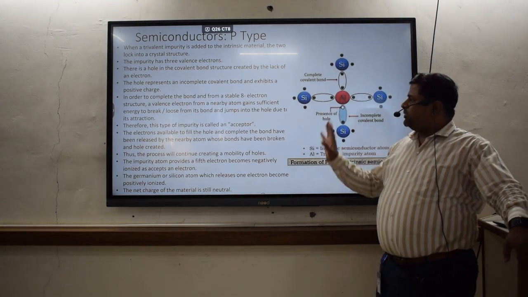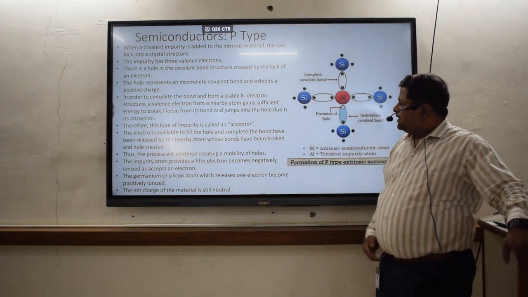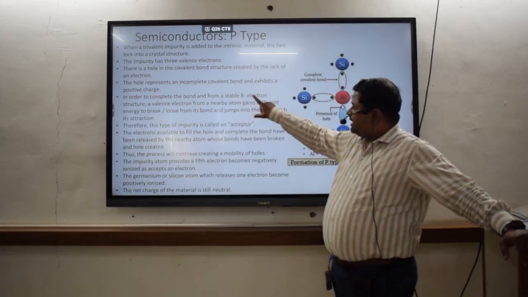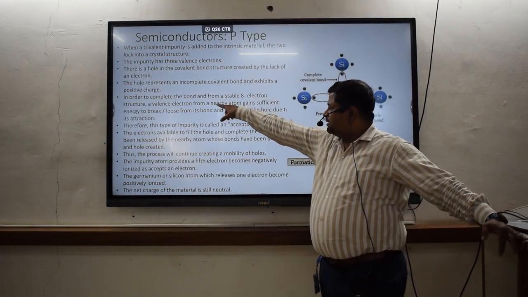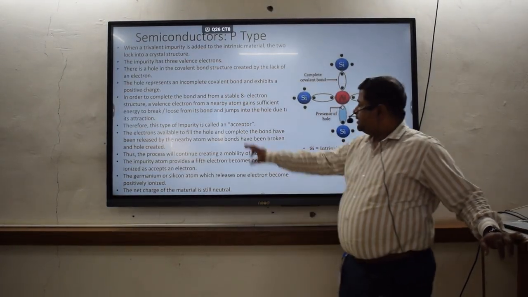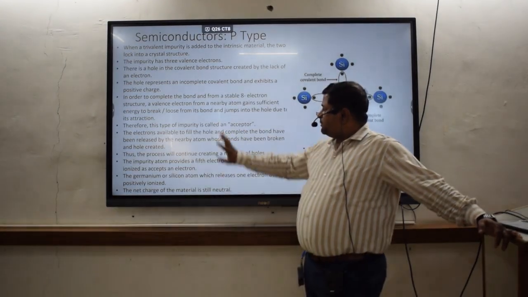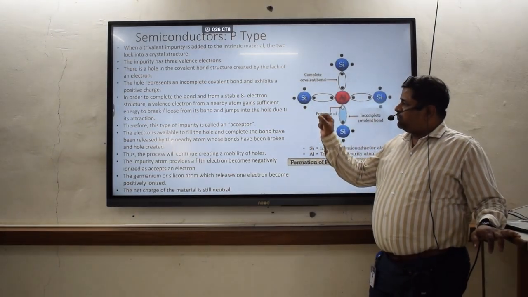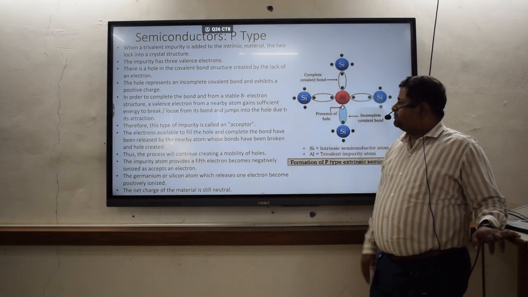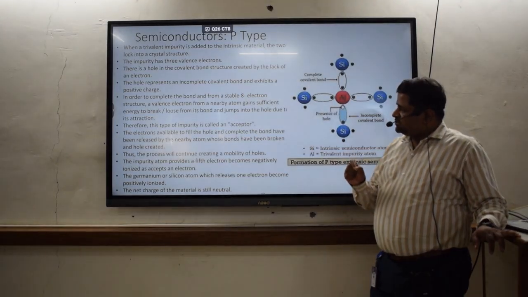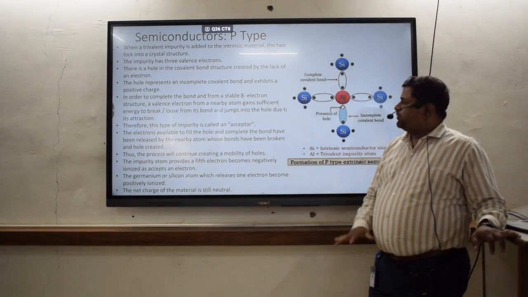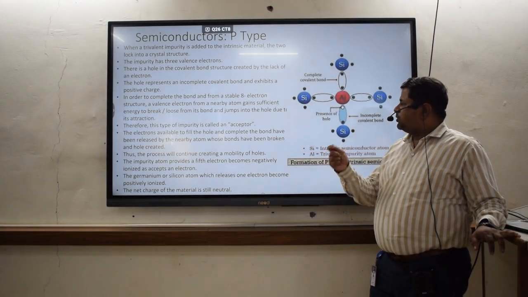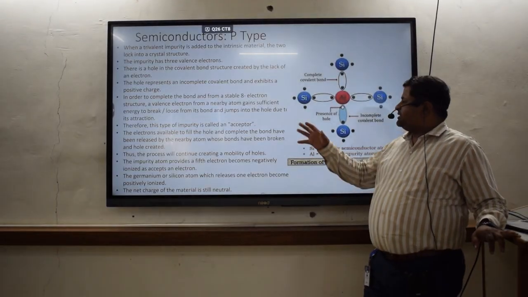And in order to complete the bond and form a stable 8 electron structure, this is again a printing mistake, it should be form here. So in order to complete the bond and form a stable 8 electron structure, a valence electron from a nearby atom gains sufficient energy to break or lose from its bond and then jump into that hole due to its attraction.